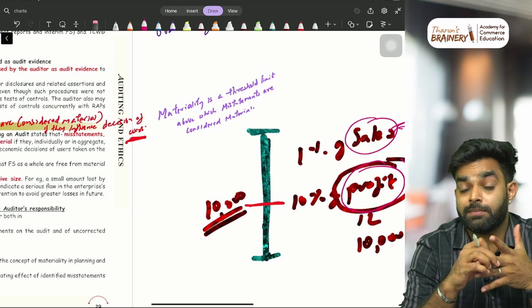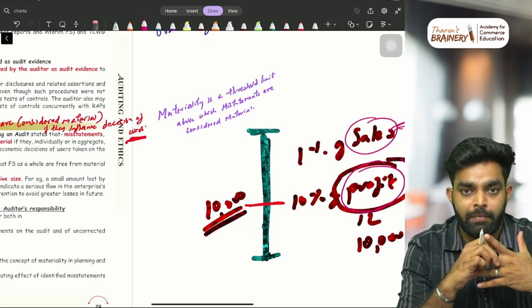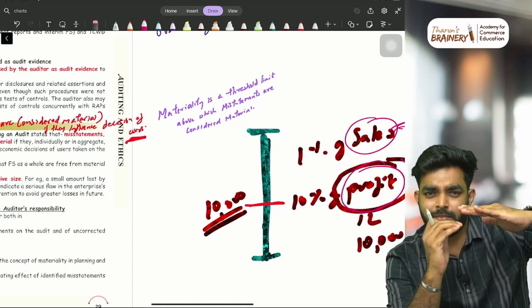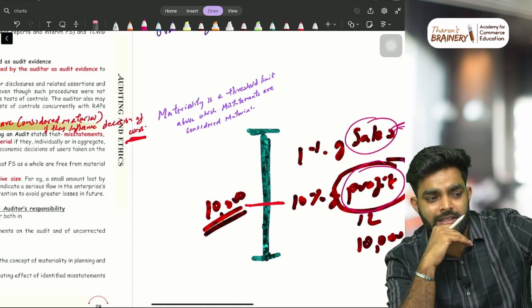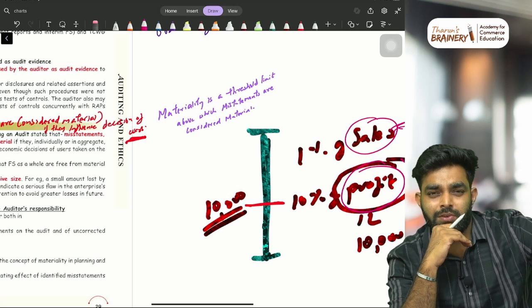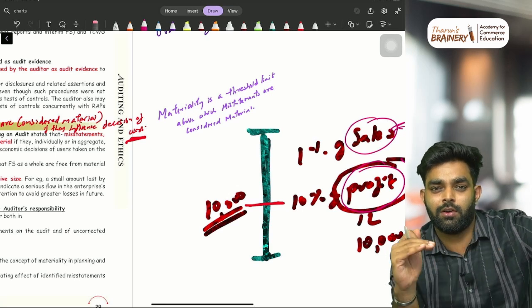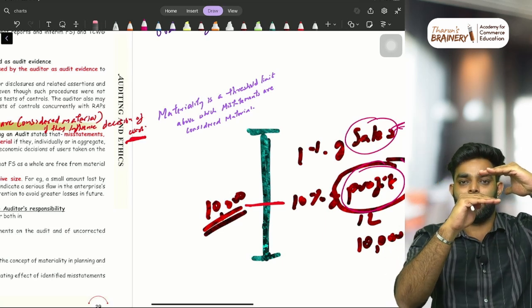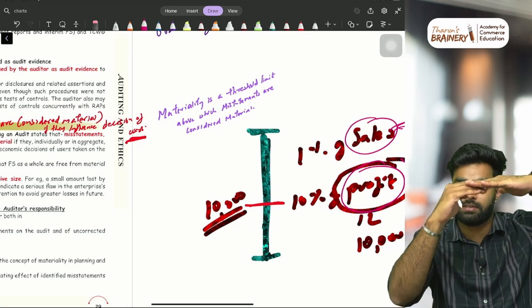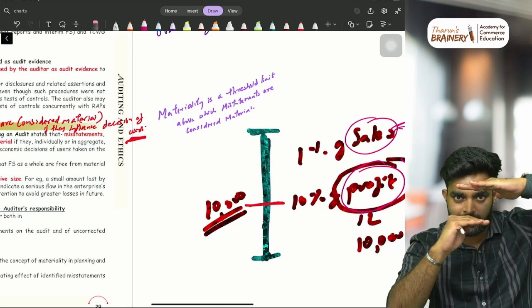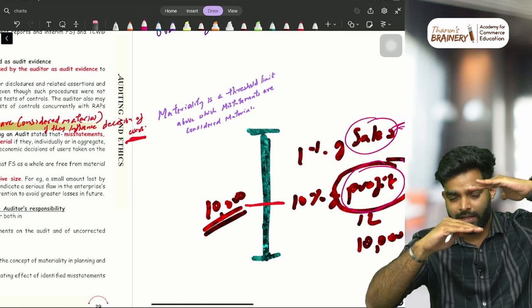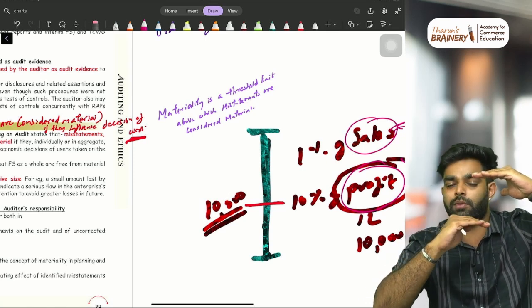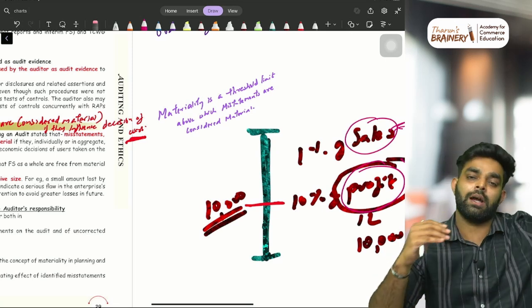Then there is something else called performance materiality. Imagine 10,000 is the materiality. Sometimes the auditor will say 10,000 is a bit high. There may be someone doing a fraud of 9,000 or 8,000, which is also important, right? So he'll put another figure, say 7,000, just below the materiality level. That is what we call performance materiality. Between 10,000 and 7,000, the auditor will also check. Below 7,000, completely ignore.